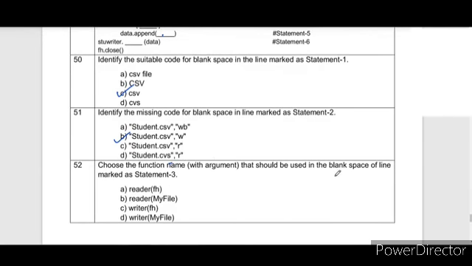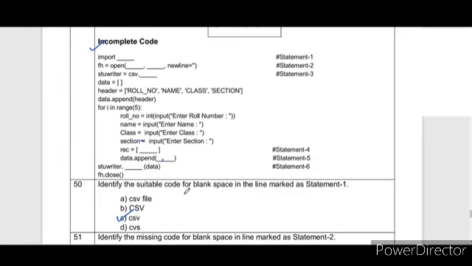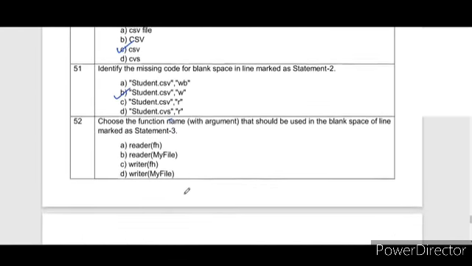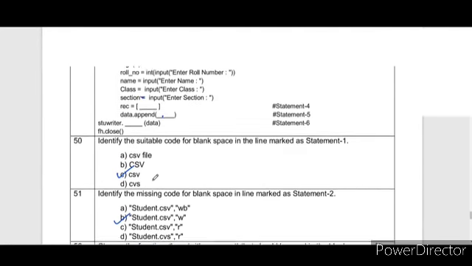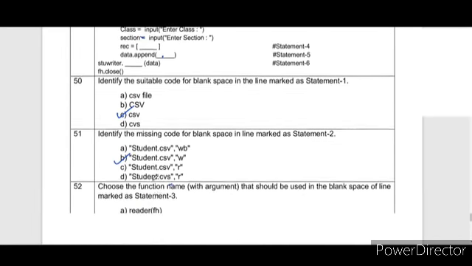Choose the function name with the argument that should be used in the blank space in statement number 3. Statement number 3 is for creating the writer object using the writer function. This needs a file handle as a parameter. So the first 2 options are discarded and the third option is correct, which says writer and file handle. There is no object with the name myfile, so that is wrong.